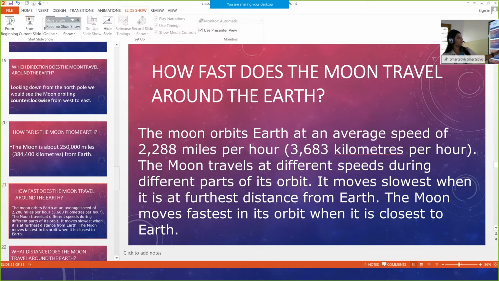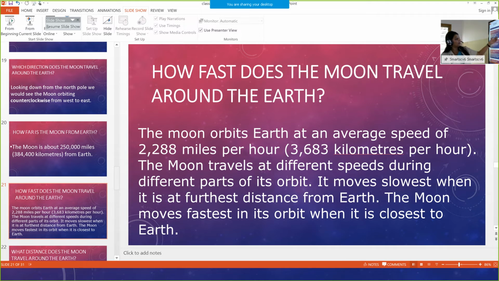The moon travels at different speeds during different parts of its orbit. It moves slowest when it is at the furthest distance from Earth. The moon moves fastest in its orbit when it is closest to the Earth.